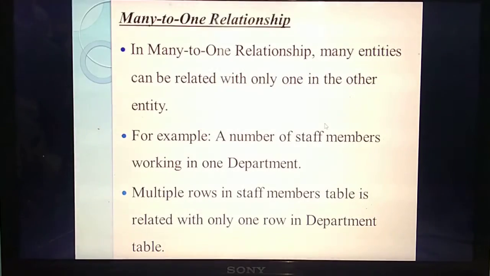Understand? So the next thing is many to one, just the opposite of one to many. Here many entities of the first table are related to only one entity of the next table. What do you mean by many to one? Many entities of the first table are related with only one entity of the next table. For example, any number of staffs are working in one department.